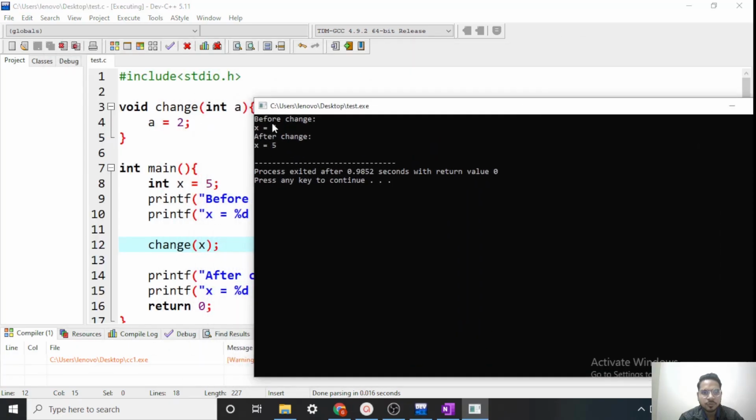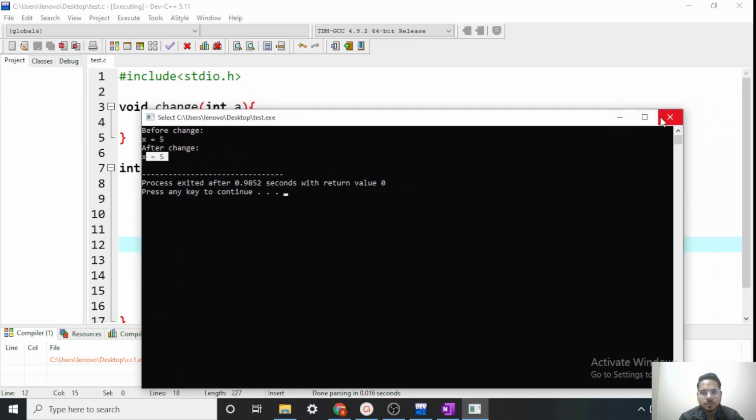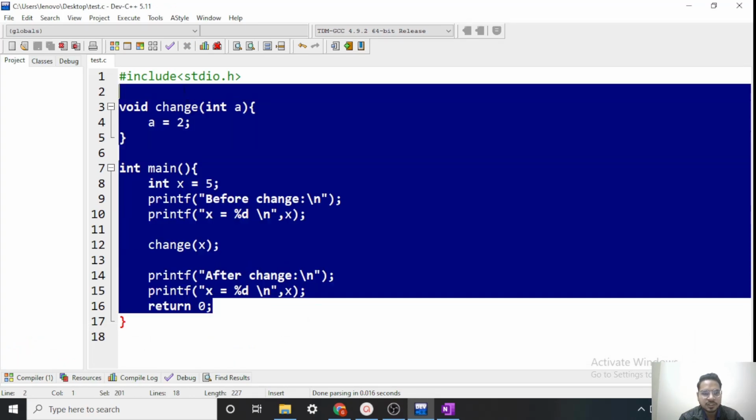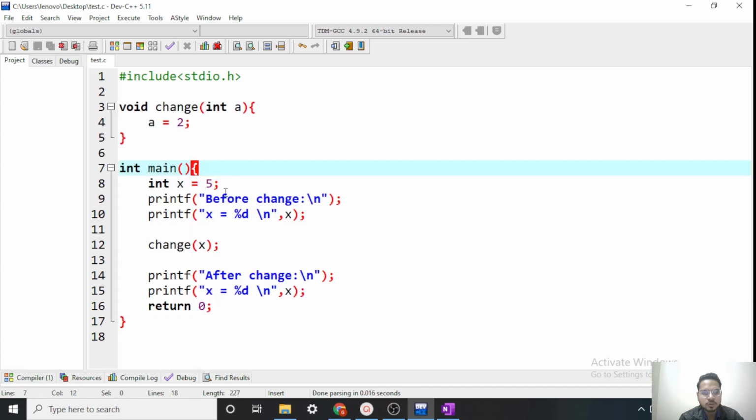Now before change x equals 5, after change x equals 5 only. Why didn't x become 2? Because it is call by value. So when we do it in this way, it is called call by value. So a does not actually point to this x. a is a copy of x. Okay, so a is a separate variable which is a copy of x. So changing a will not change the value of x.